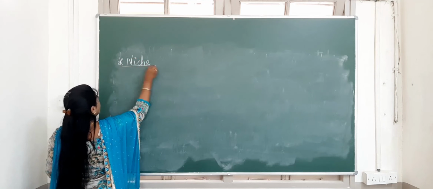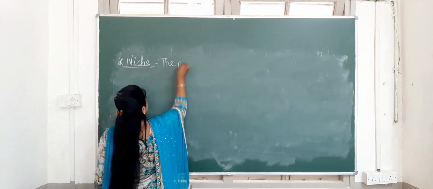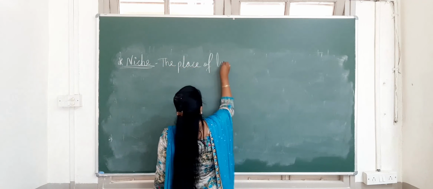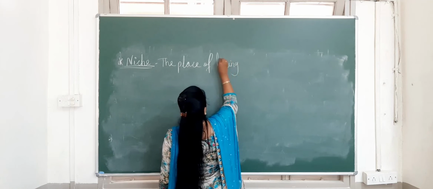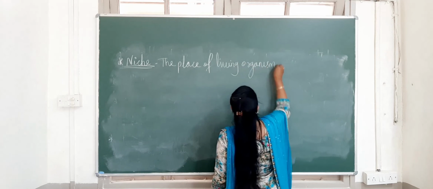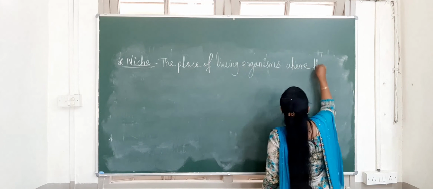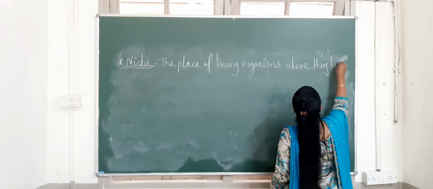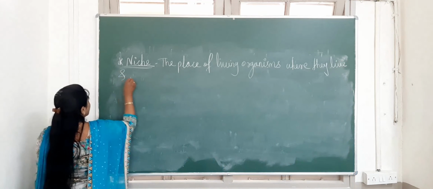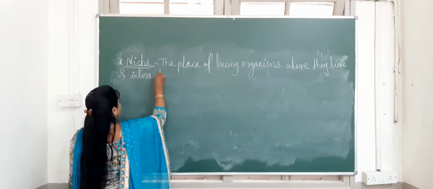Niche. What is the definition? The place of living organisms where they live and interact with its ecosystem.